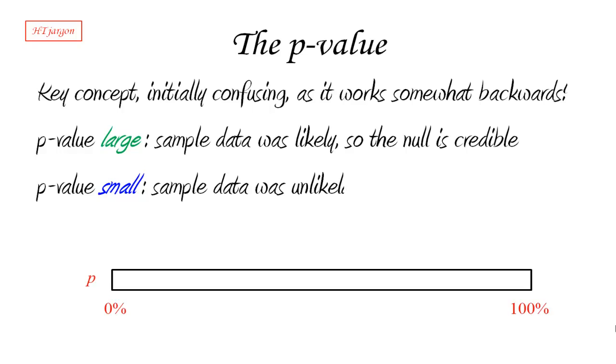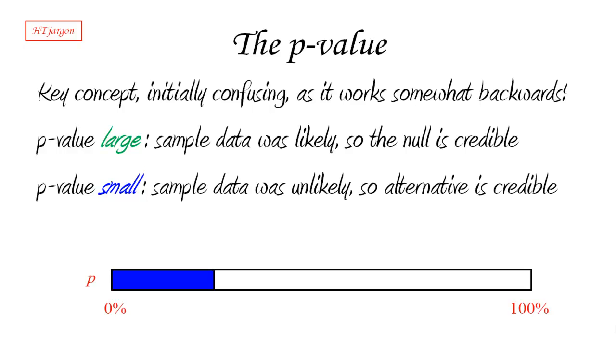On the other hand, if the p-value is small, something like that, that means that the sample data was unlikely under the null hypothesis. So now we start to think about maybe the alternative hypothesis is in fact true. So in fact, what we saw was not due to chance, because the chance of it happening was low, but is in fact due to the fact that the alternative is true.